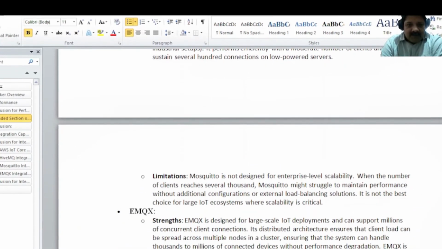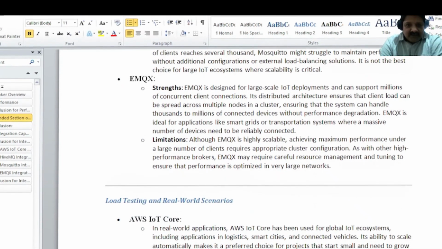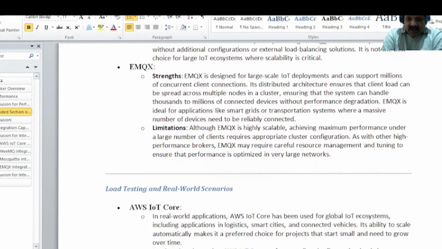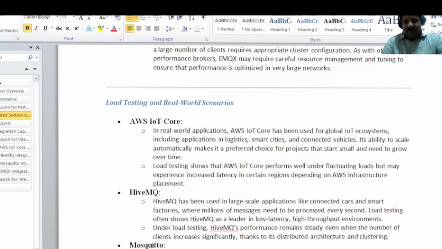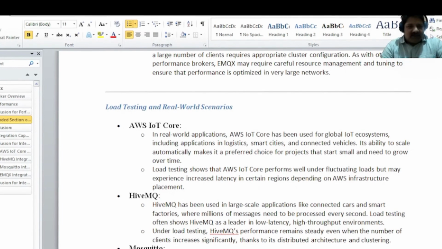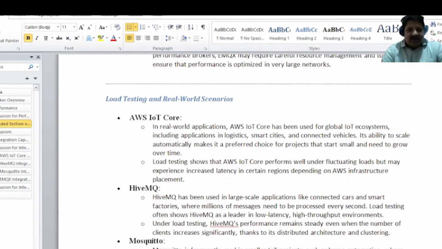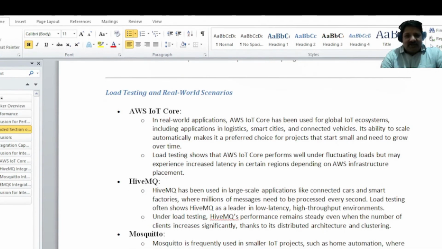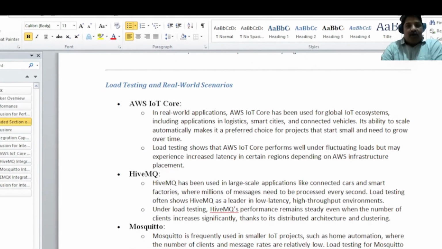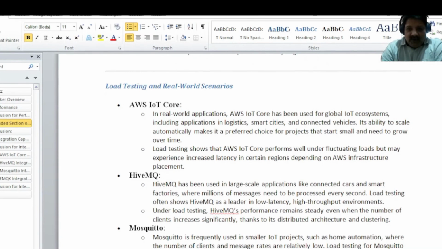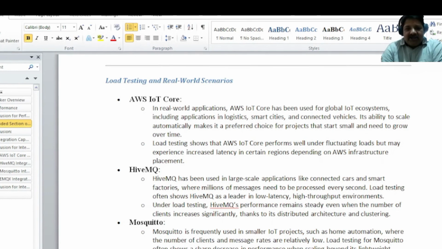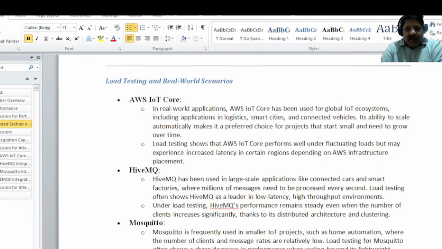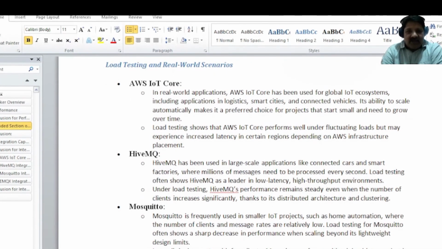This is a huge topic basically, and I have shortened it. Consider load testing: load testing is much better depending upon your use case. If you have multiple enterprise applications that you have to integrate, then AWS IoT Core is mostly used in the current scenario.